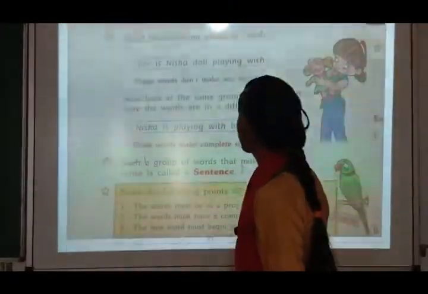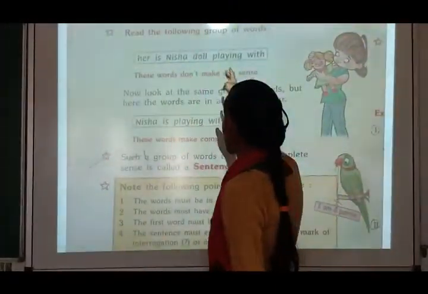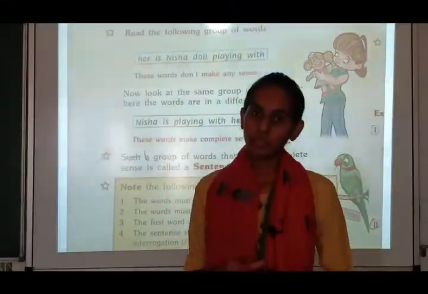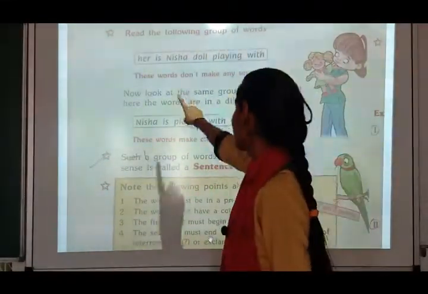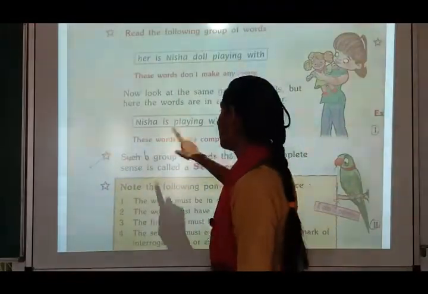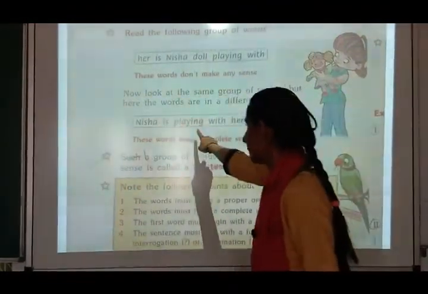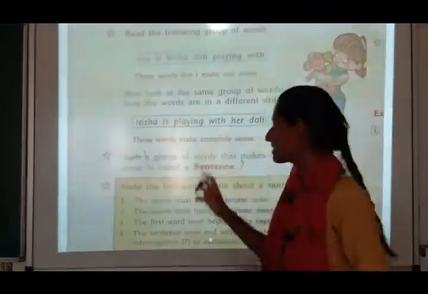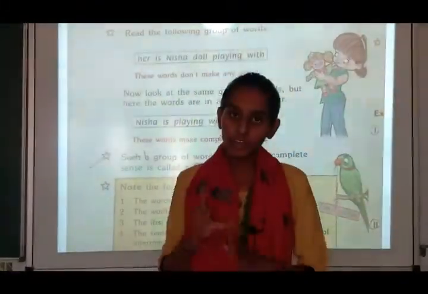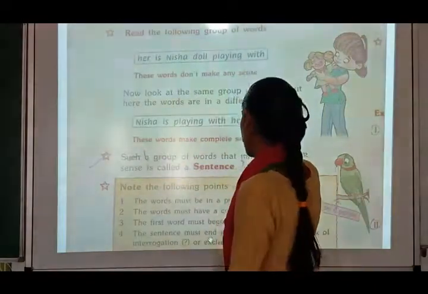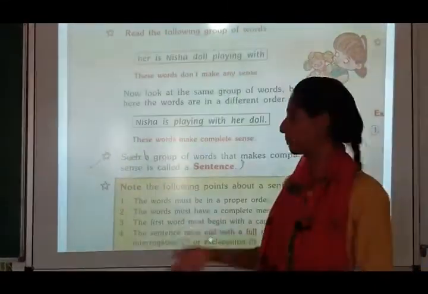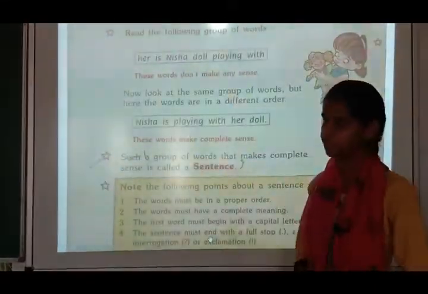Now read the following group of words. Her is Nisha doll playing with. Now you have to rewrite them in correct order. So her is Nisha doll playing with. Now Nisha is playing with her doll. So Nisha is the subject, playing is the verb. It is expressing the action that what Nisha is doing with her doll. So with what is she playing? With her doll. So her doll is an object.